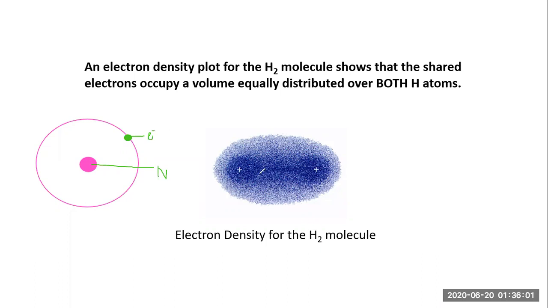Similarly in this case, the cloudy part is called the electron density. If you look at it in the actual way, these are actually one atom, and this is the second atom. You can see a denser part at the center.